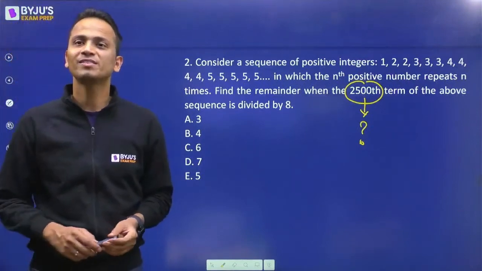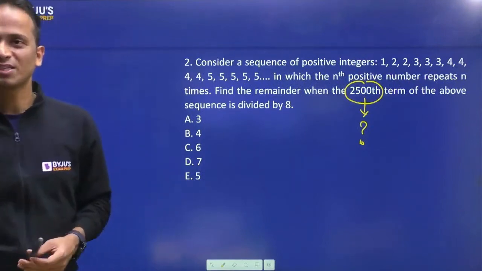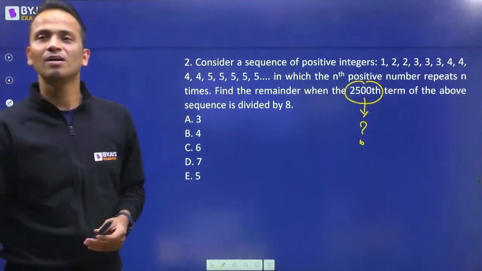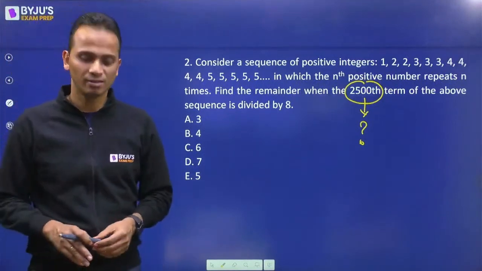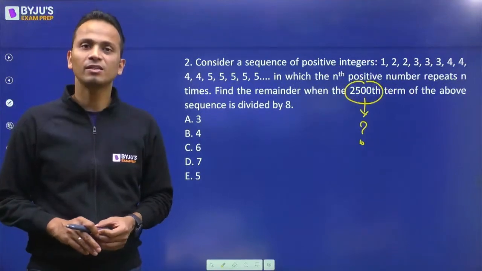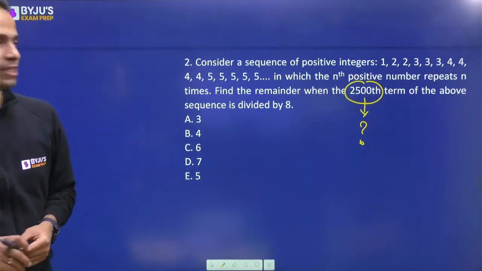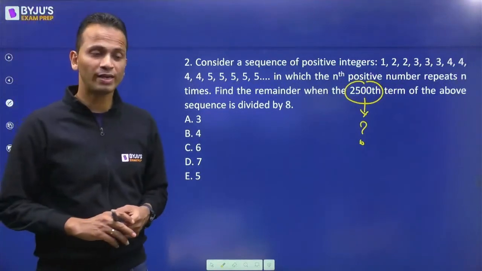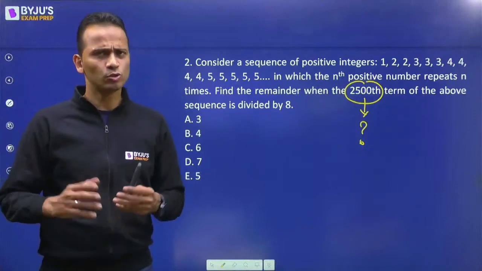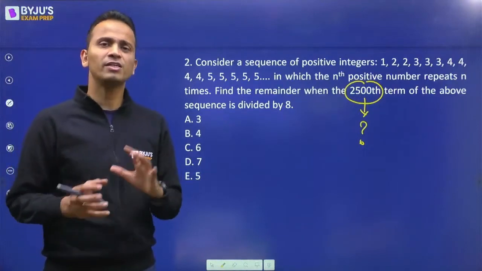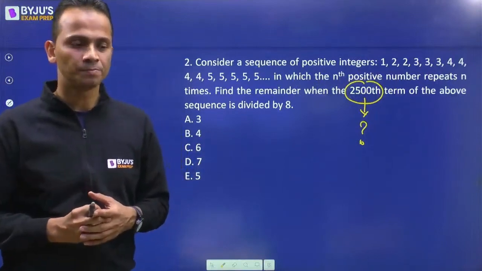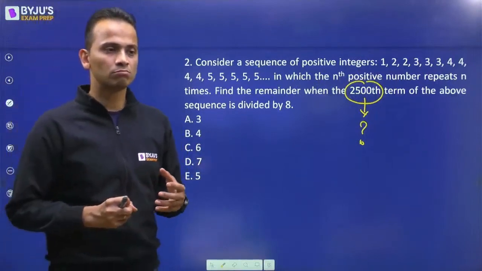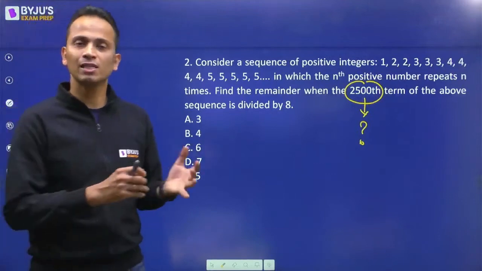Why so few live classes for SNAP, sir? Homelander, in my opinion, we are conducting an appropriate number of lectures, but still if you find that we are conducting fewer, the only reason might be that we have conducted a lot of sessions for CAT. Obviously you must be knowing that the syllabus is similar.